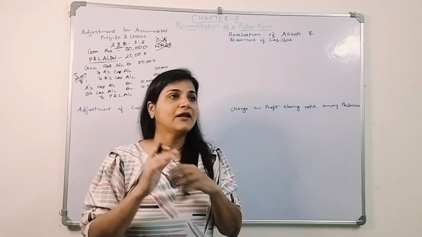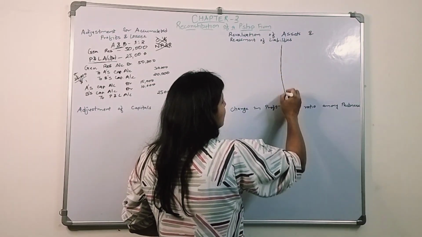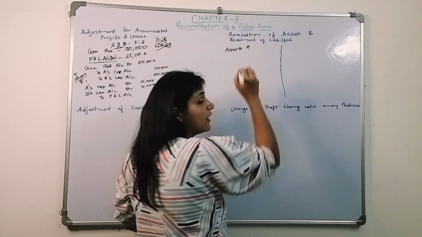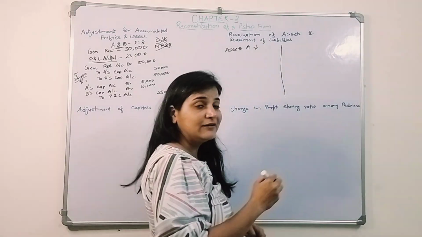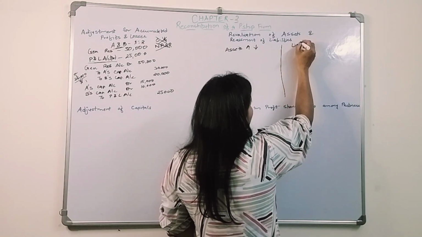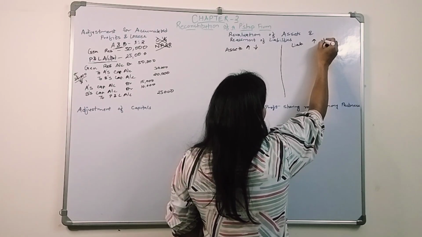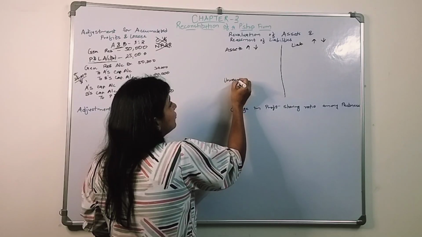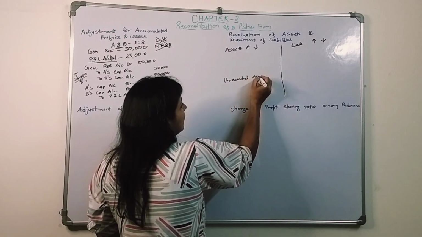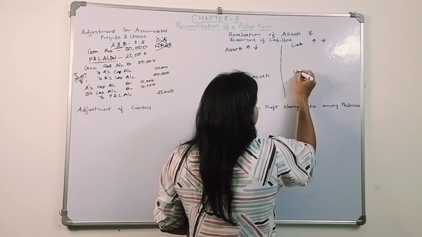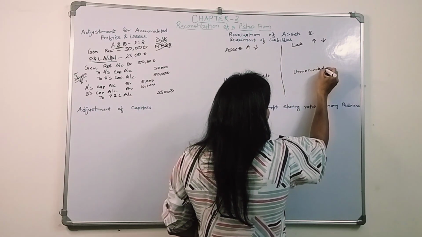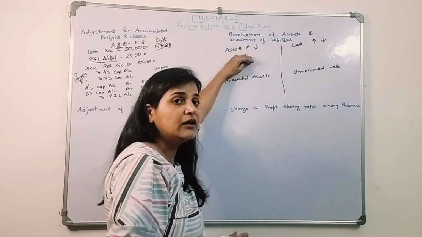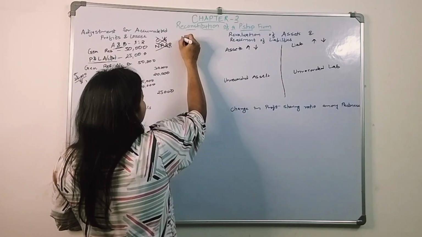Now when we revalue them, there could be four possibilities. Assets could have increased or assets could have decreased. Similarly, liabilities could have increased or liabilities could have decreased. Moreover, there could be unrecorded items, we forgot to record certain assets, or we forgot to record certain liabilities. These four situations could be there. Now we need to prepare one revaluation account.